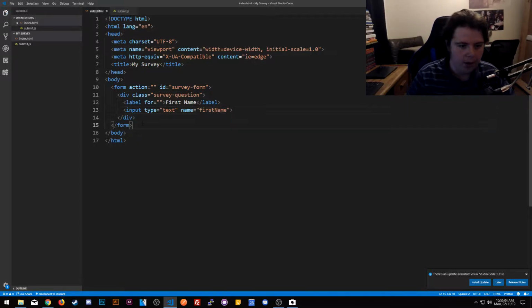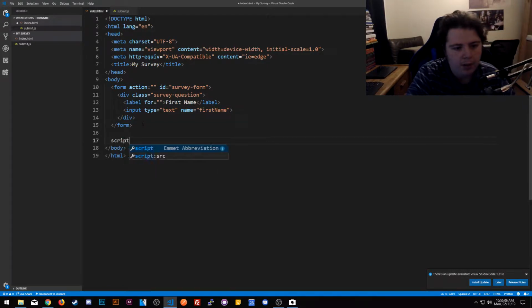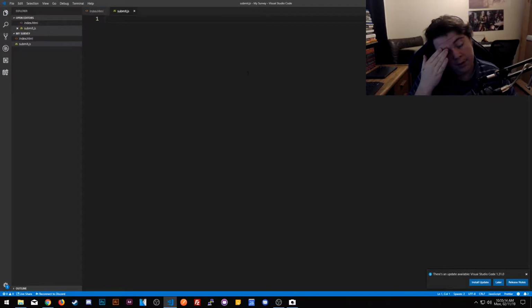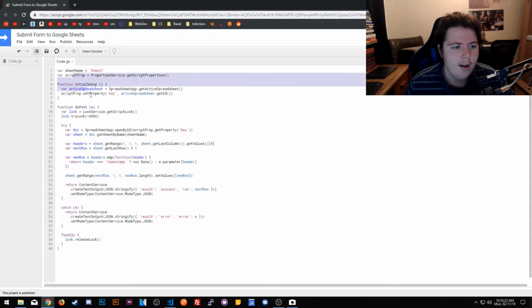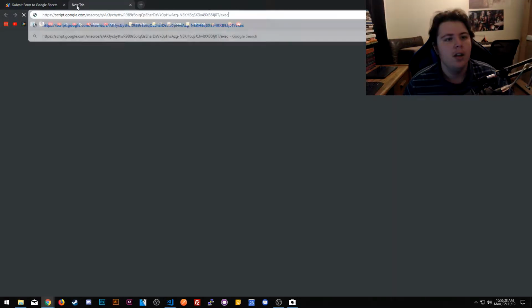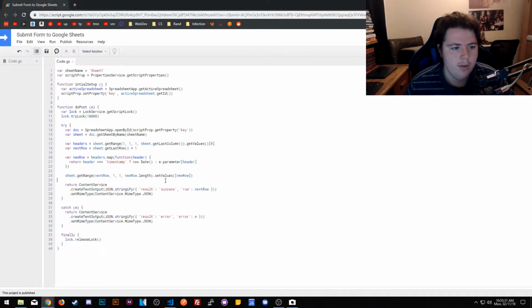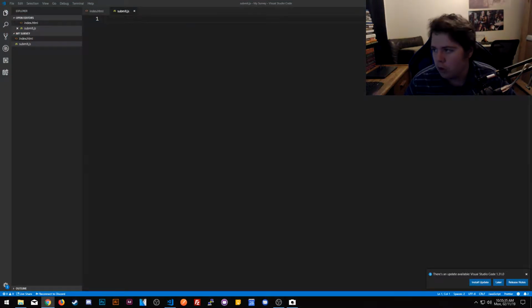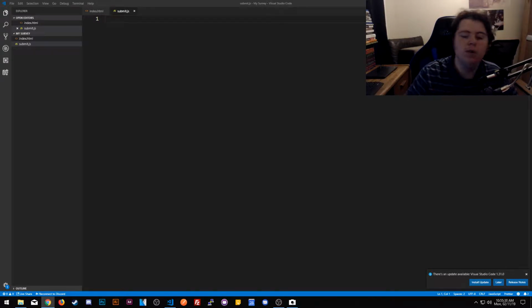Now that we got that, we got to go ahead and add our script tag. So script and then src equals, of course, submit.js. Okay. So I think by creating this, we have a script, and this link will post to this script, and so we'll be able to post data to it, and then that script will actually handle the data and push it to the Google Sheets.